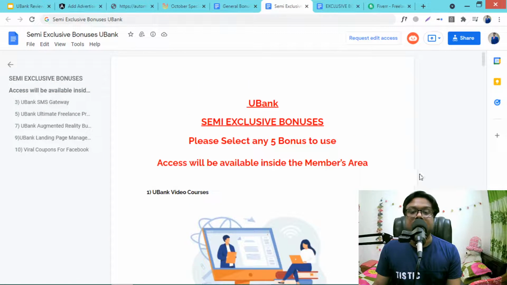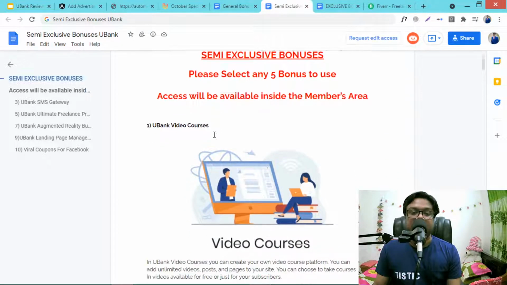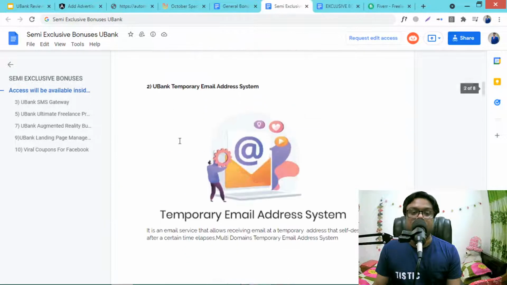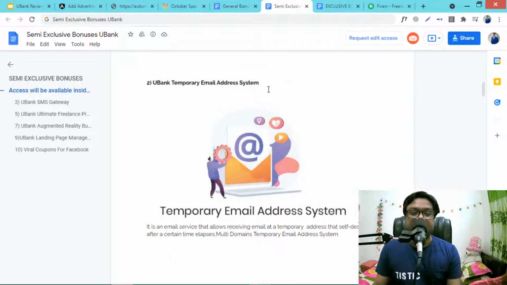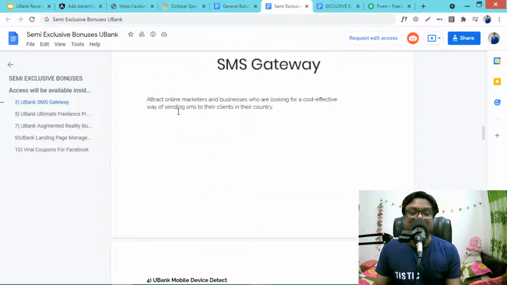Then these are the semi-exclusive bonuses. You can choose up to 5, any of the 5. This is Ubank video course, Ubank temporary email system, then Ubank SMS gateway. This is very cool software, because you can attract online marketers and business owners who are looking for a cost effective way of sending SMS to their clients in their country.